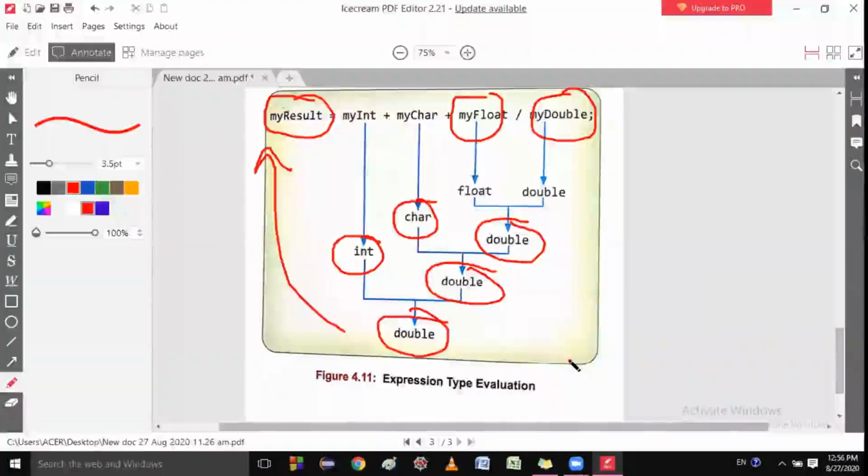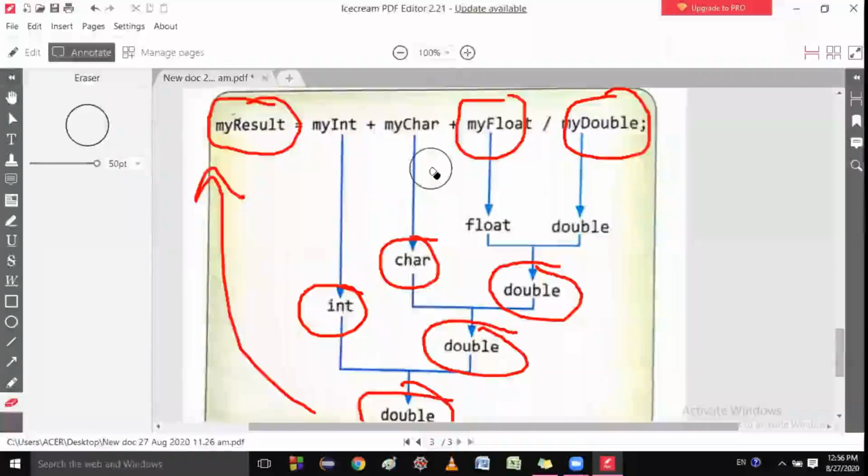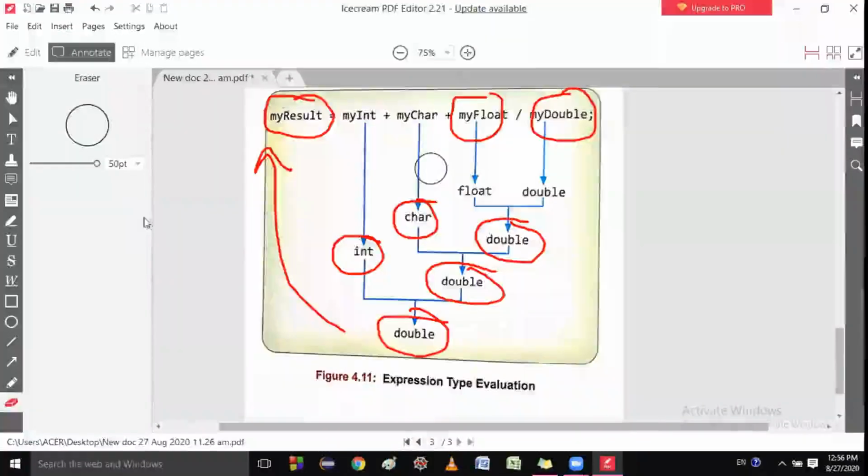And in which order they are solving also plays an important role. Let me show you in which order they are solving. Okay, just let me erase this.